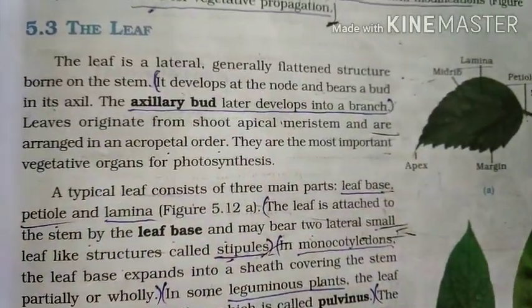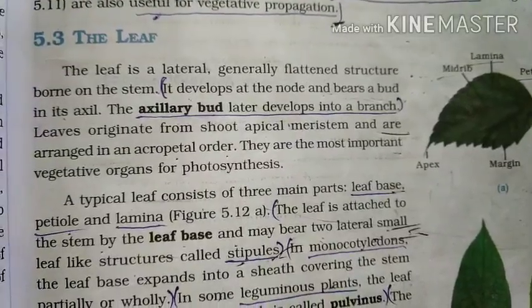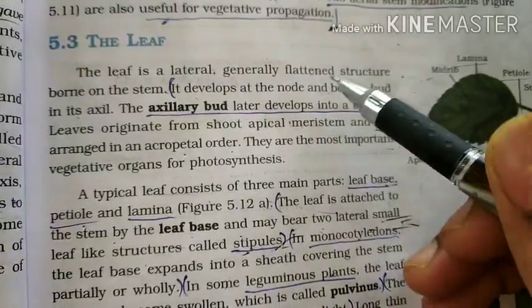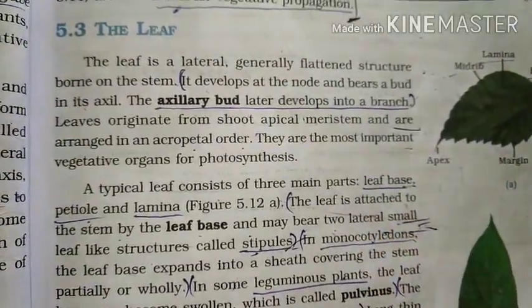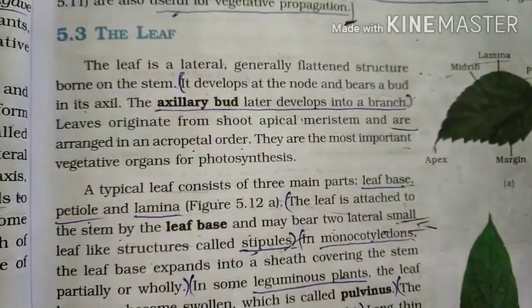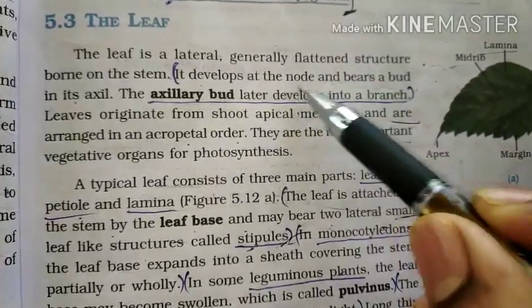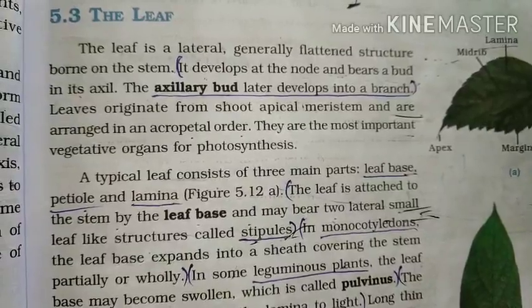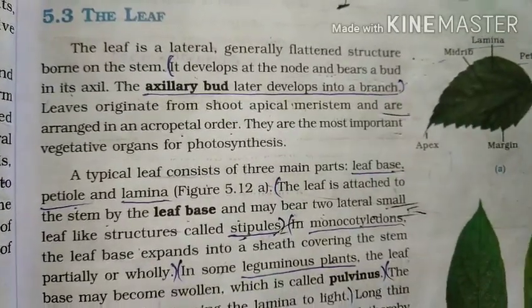So guys, we all have seen leaves and where they arise from. But for objective purposes, if they ask where it develops from, you have to remember that it arises from a node. Why am I using the term node? The place where a leaf arises from is said to be a node.